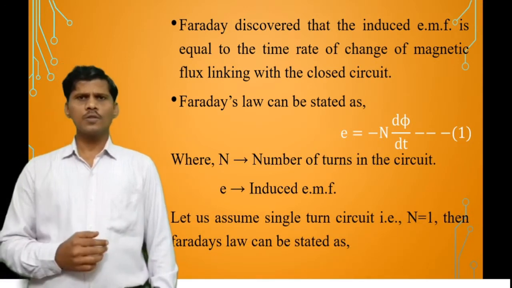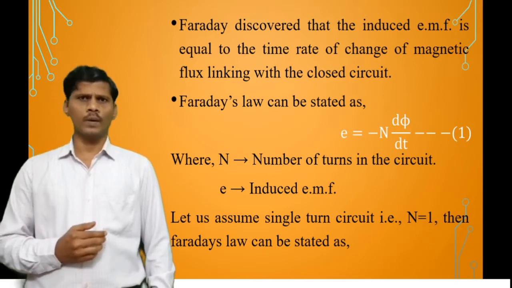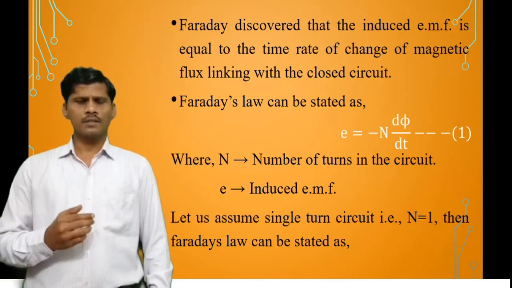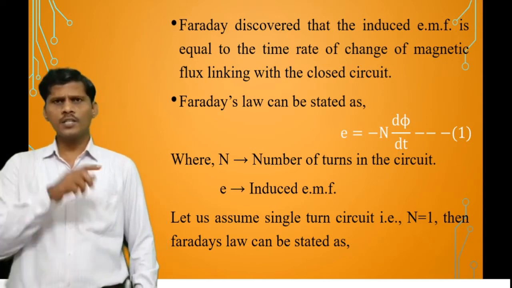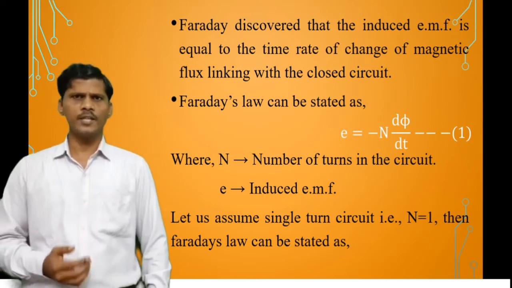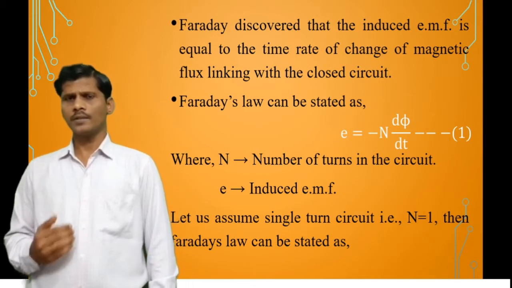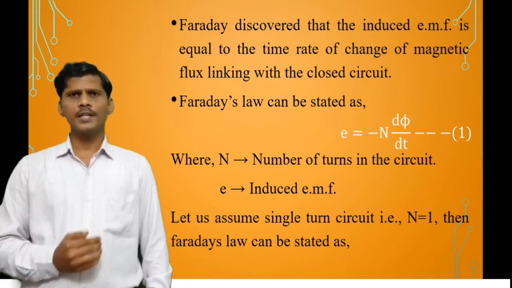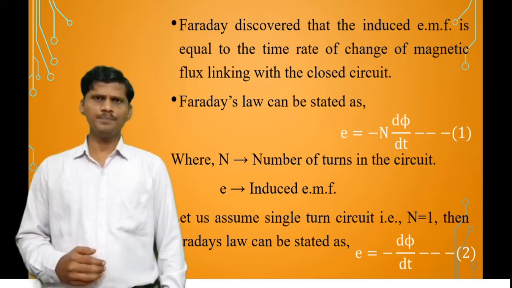Let us consider a single turn circuit, that is, capital N is equal to 1. Then Faraday's law can be stated as e equals minus dφ by dt.